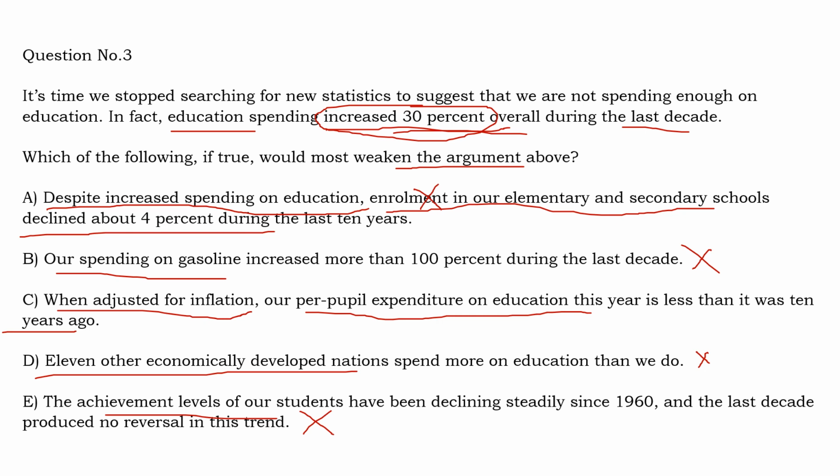So we know that all the other options are wrong. So this is the only correct answer, which gives you a clear idea that the per pupil expenditure on education has actually gone down during the last decade. So that is why it weakens the argument given in the passage. So very clearly option C should be the answer. I hope this is clear.